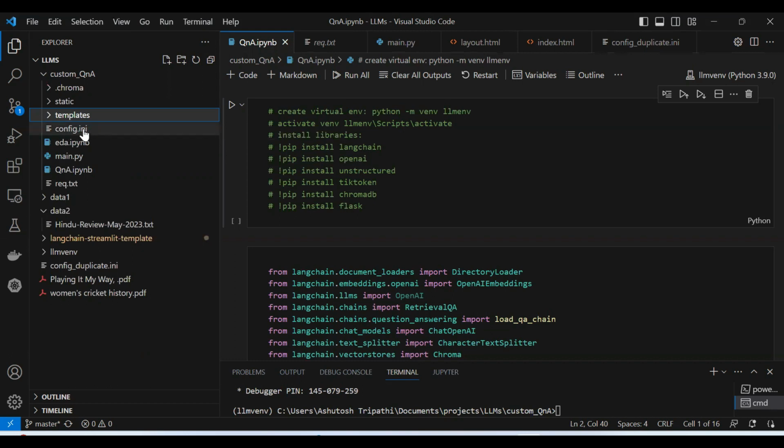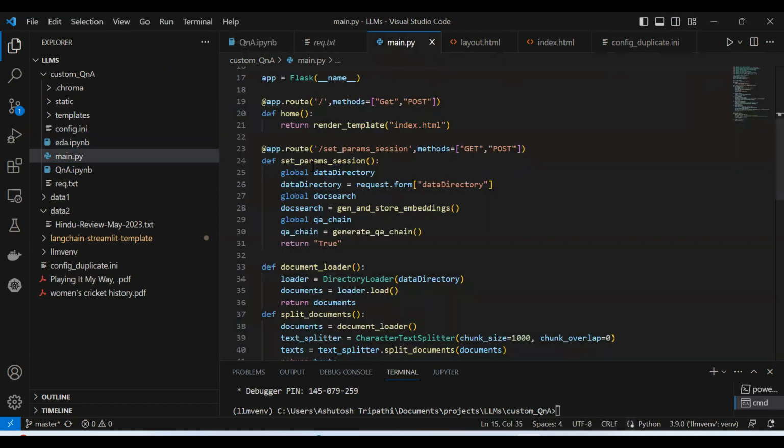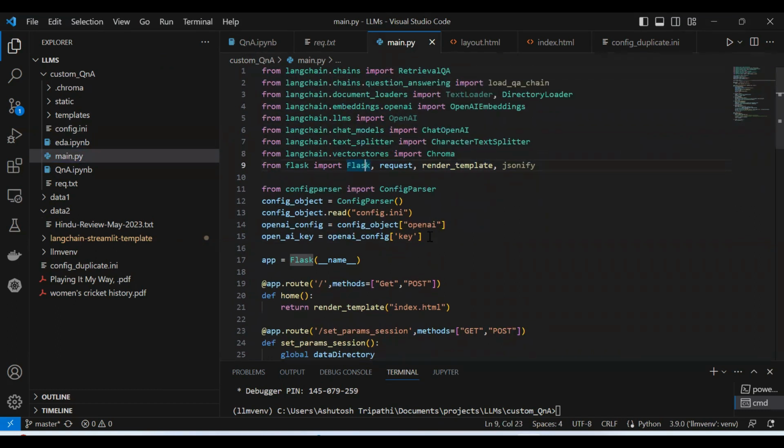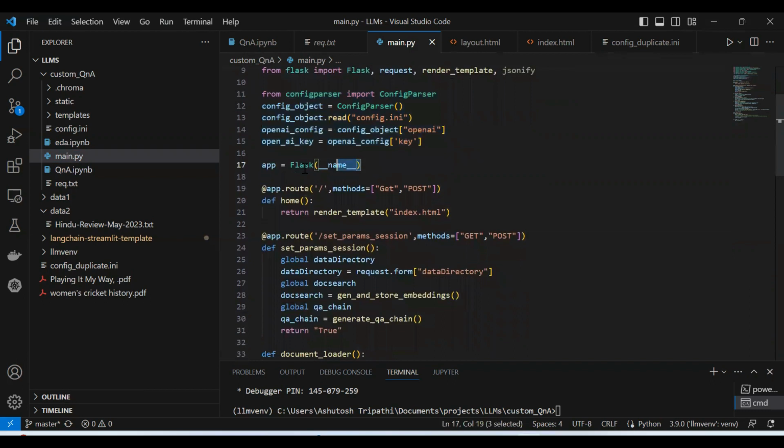Then I have a config file where I kept all the keys; forget about the other one, which is a different application. Just focus on main.py, templates, and static. These three things are important. Let's go and understand what is inside the main application. Again, these are the same libraries we used during the notebook execution. The extra one is Flask, because we are going to use a Flask web application. We read the OpenAI key using the config parser, which I have already explained. And here I'm initializing the Flask web app.